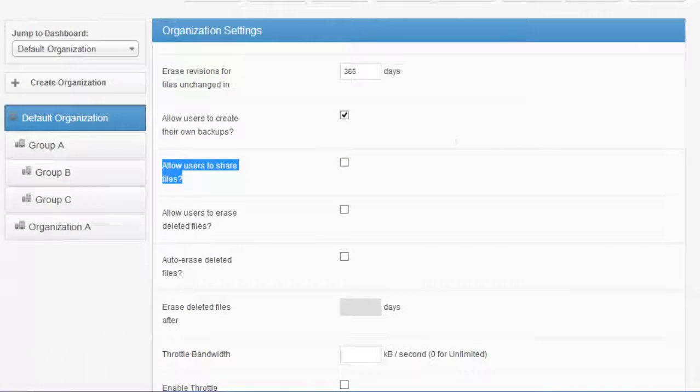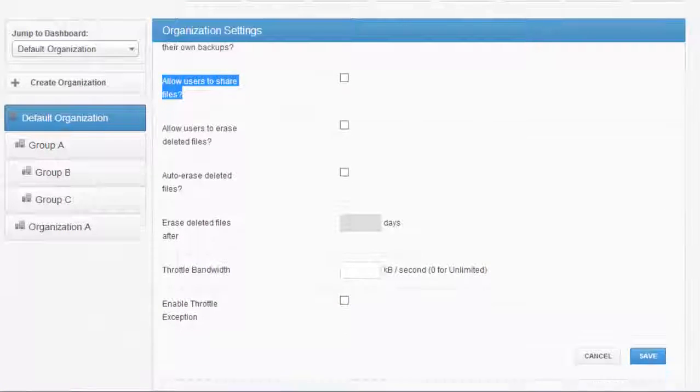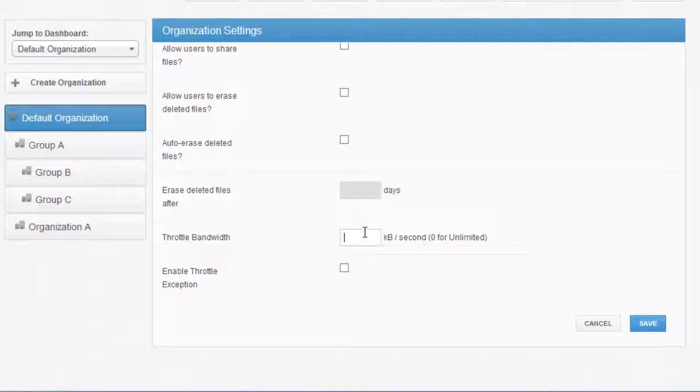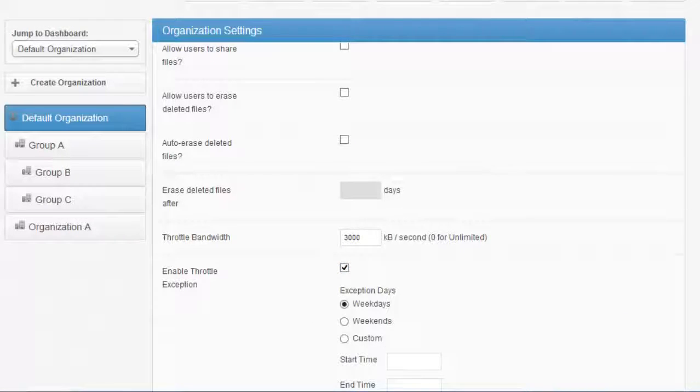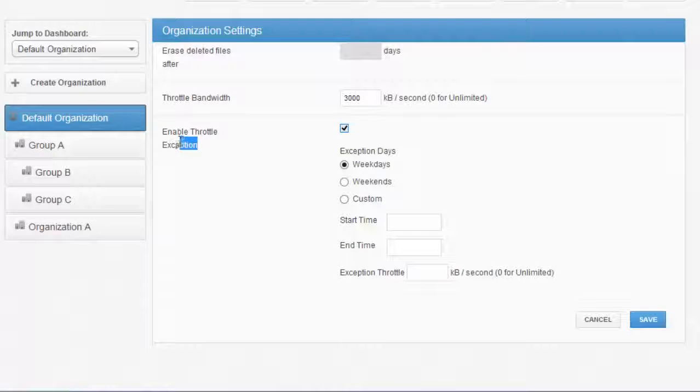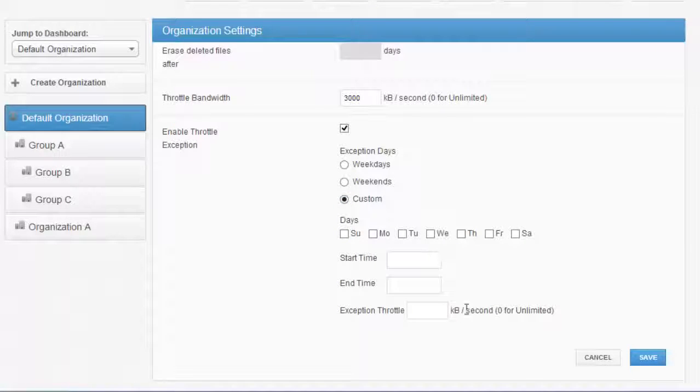Another key feature here is the ability to actually restrict bandwidth consumption. A lot of other sync products on the market can consume quite a bit of bandwidth. So by having the control, you can ensure that the up and down bandwidth will not degrade or slow down the network performance. We also allow throttle exceptions. So if employees are not in the office during the weekends or at different custom timeframes, you want to allow for more bandwidth over the wire. You can have the SyncTool consume all the bandwidth, the entire churn.